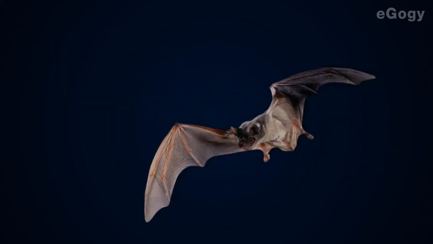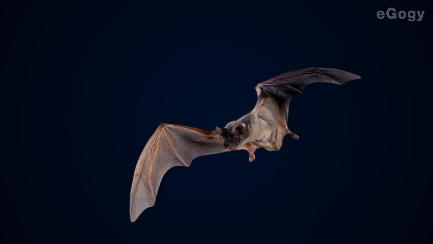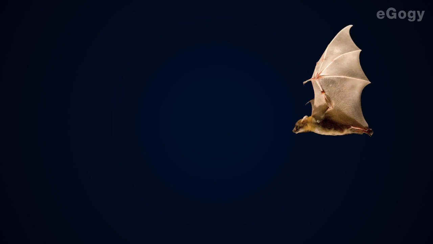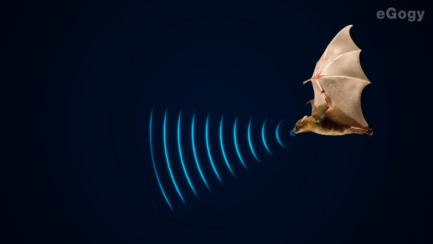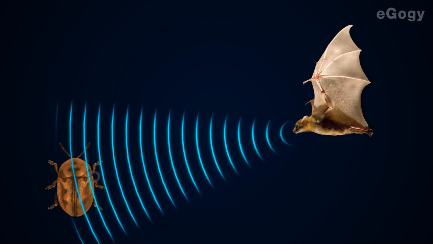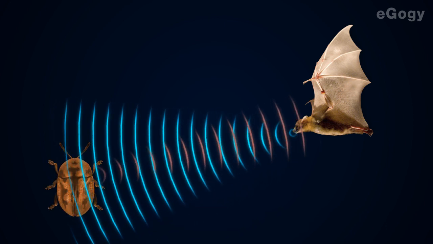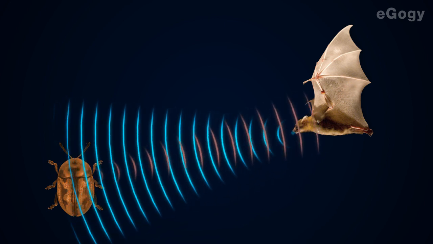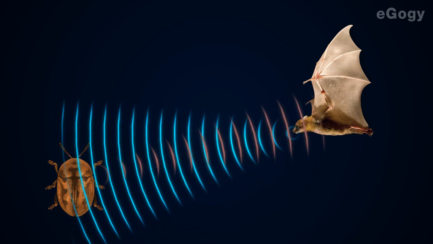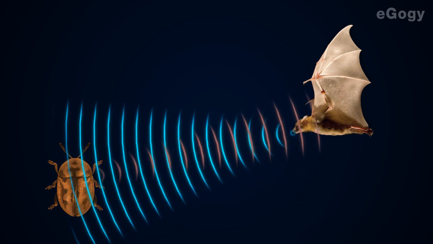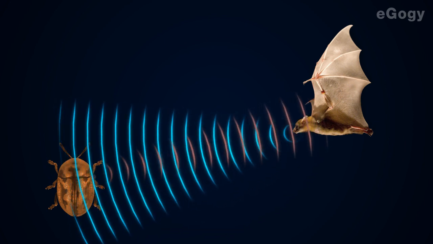Bats move during night not by seeing, but by sensing the obstacles in their way. They produce sound waves of high frequency. Since these sound waves cannot be heard by us, they are called ultrasonic sound. These waves strike the objects ahead and bounce back. Analyzing this echo, the bat can interpret the exact position, distance, nature, etc. of the object.